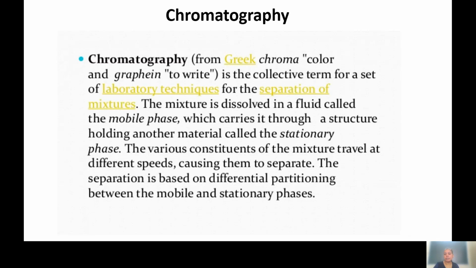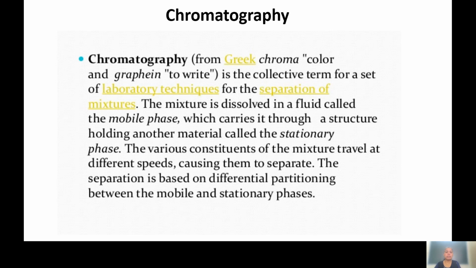Then the next technique that we use for extraction purposes is the chromatographic technique. In extraction, whatever content is present in the plant, we extract by using the solvent. The chromatography technique is also used for separation purposes. Chroma means color, and graphy means to write. The chromatographic technique is more beneficial than the extraction technique. So how is it beneficial?